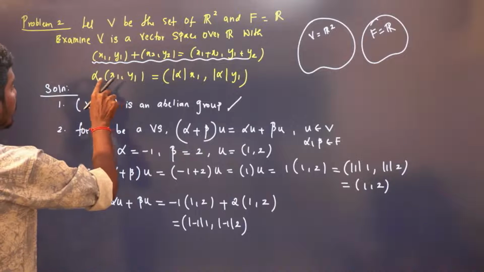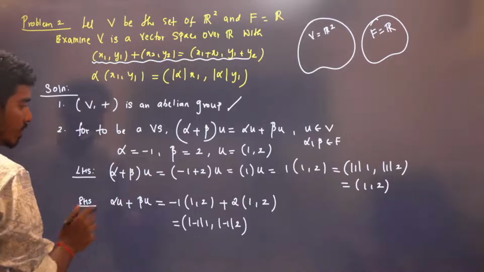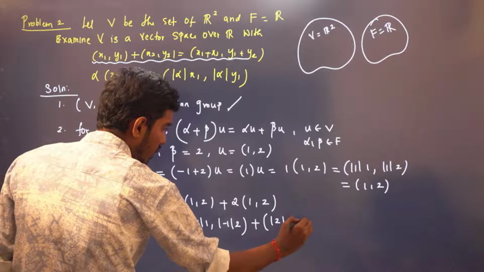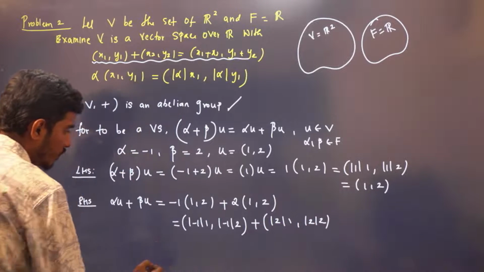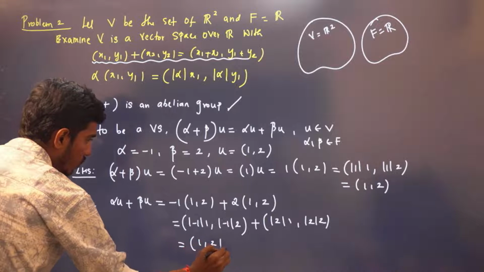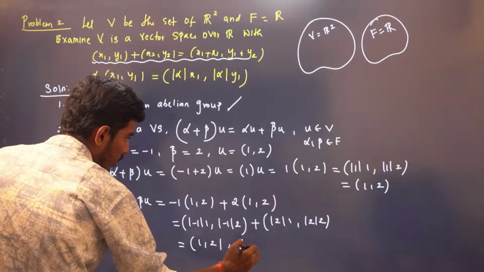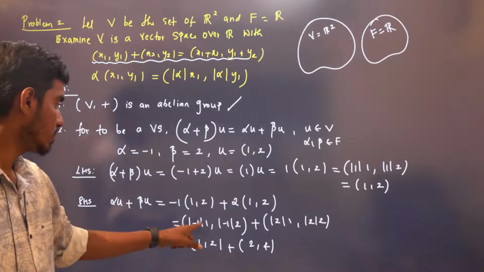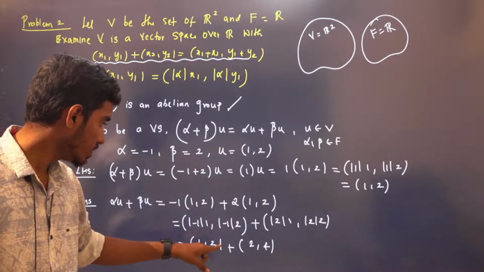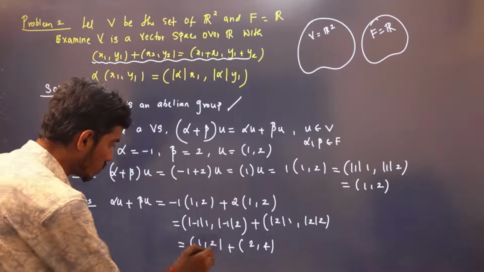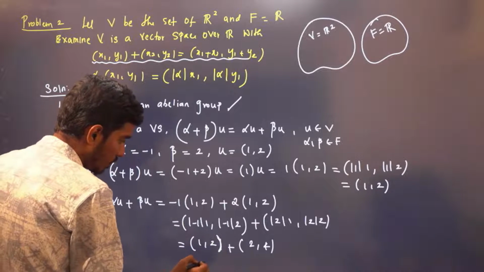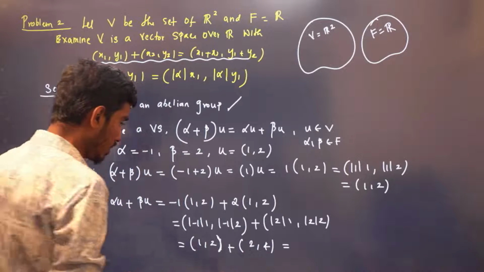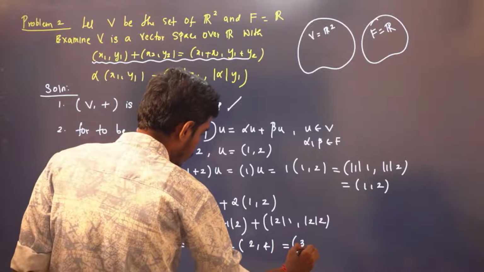When you are multiplying alpha instead, you have to put modulus and then you have to multiply. Plus modulus of 2 into 1, modulus of 2 into 2. So which is 1 comma 2 plus 2 comma 4, right? Because modulus of 1 is 1, 1 into 1 is 1, modulus of 1 is again 1, 1 into 2 is 2. So 1 comma 2 plus 2 comma 4. This is usual addition, which is 3 comma 6.